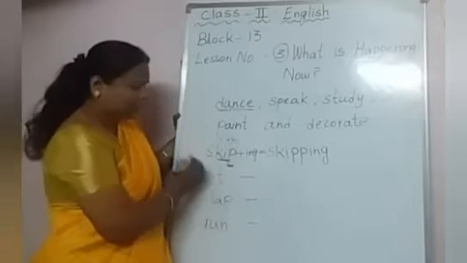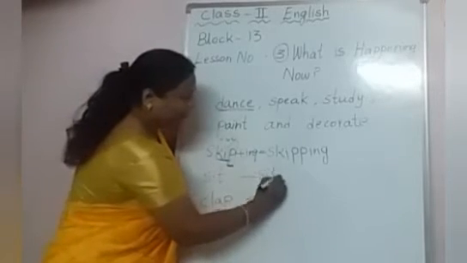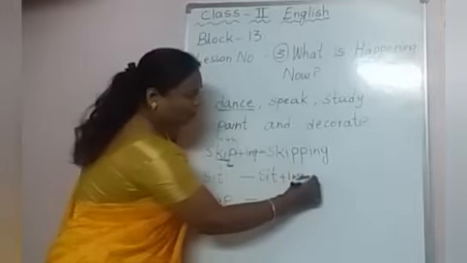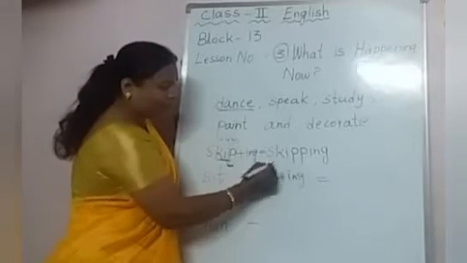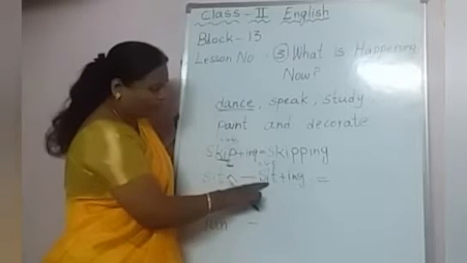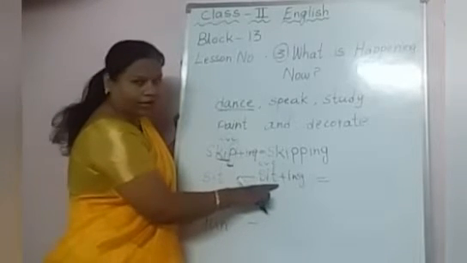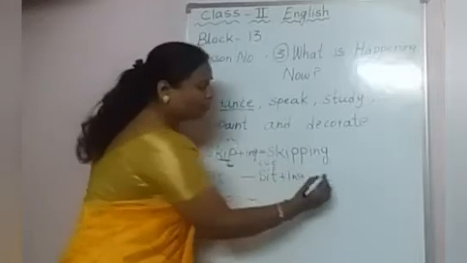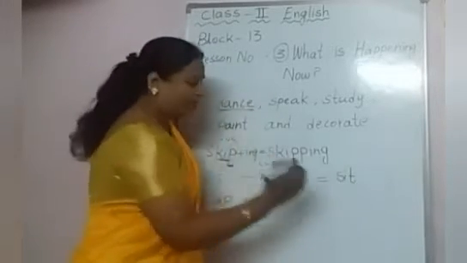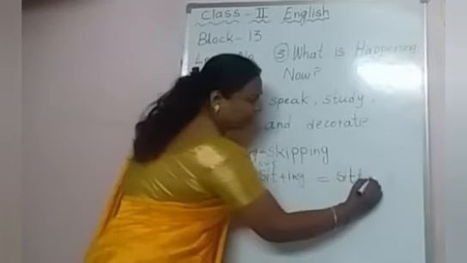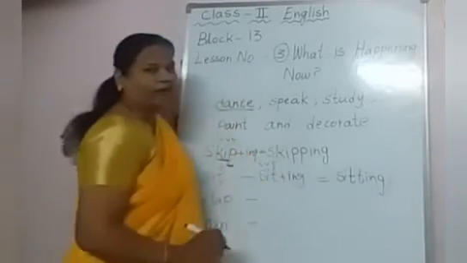Okay. Next, SIT. Sit plus ing. So what will you do here, children? SIT. This is also a CVC word only. Consonant, vowel and consonant. Okay, children. Plus ing. So what do we have to write? SIT, we have to double the letter T. So sitting, like this you have to write.